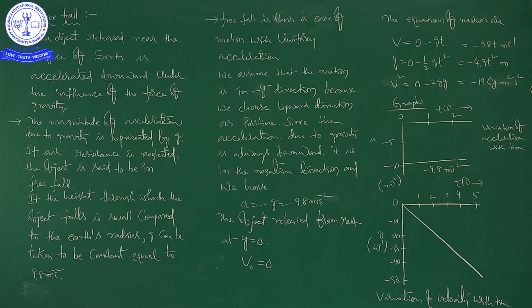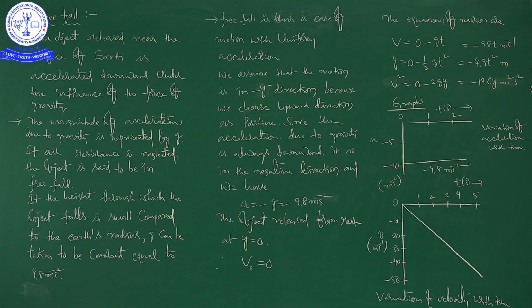Now I explained what is meant by free fall motion with one example, that is dropping of a stone from a certain height to the surface of earth. When a body is in free fall motion, the initial velocity is 0 because you are dropping freely, but the final velocity is not 0.